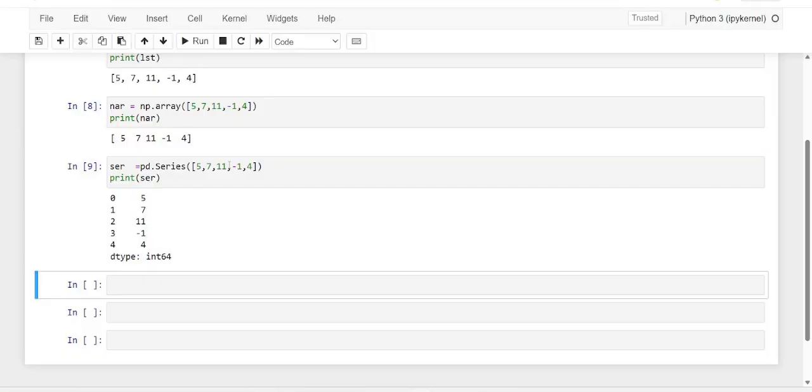So that is 5, 7, 11, minus 1 and 4. This is the exact input values. On the left, we have an automatically generated array, which we call the index, and which is a sequence of integers ranging from 0 to n minus 1, where n is the length of the data array, that is the values.